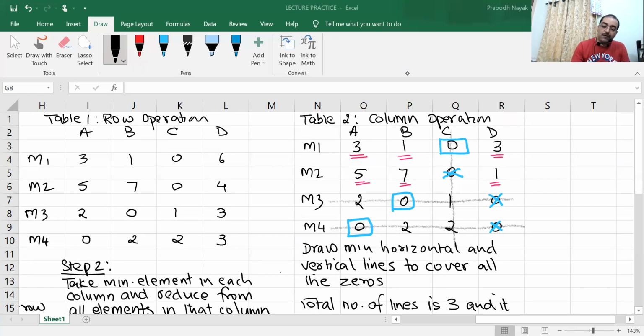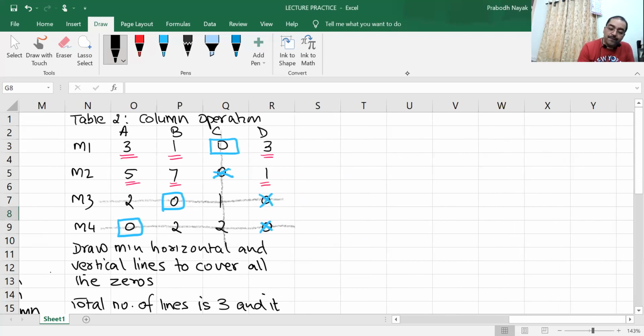Okay. So now let us prepare table 3. One to be subtracted from all the uncovered elements. So 3 minus 1 is 2. 1 minus 1 is 0.